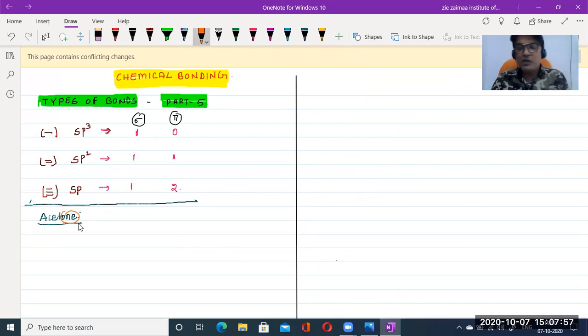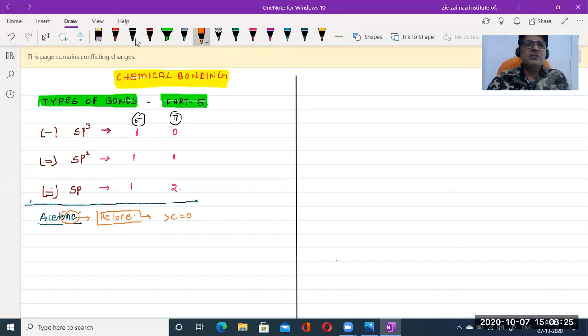According to IUPAC nomenclature, which we already learned in the lower sections, the suffix -one belongs to ketone. And the ketone we represent as C double bond O.